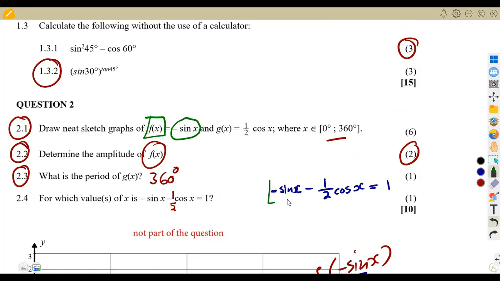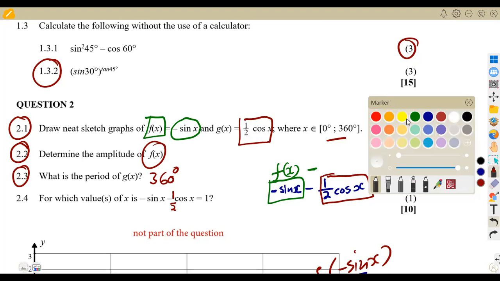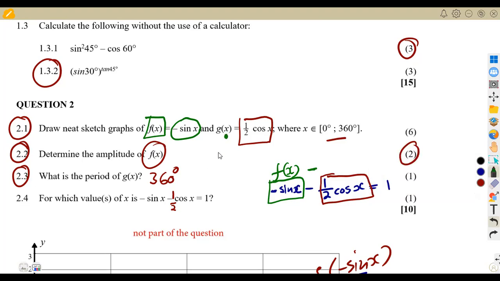So here they are simply saying, where is it that your f(x), when you subtract, wherever you see half cos x like this, we are seeing g(x) in that case. So where is it that f(x) minus g(x) is supposed to give you a 1.